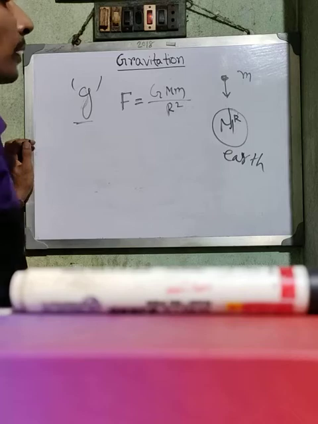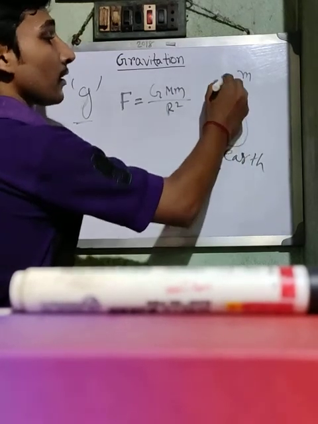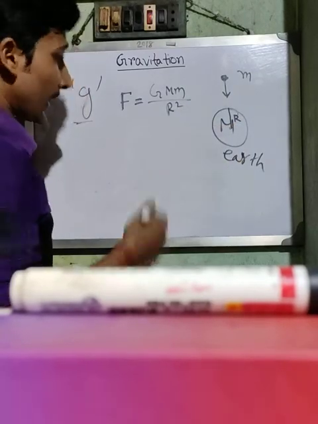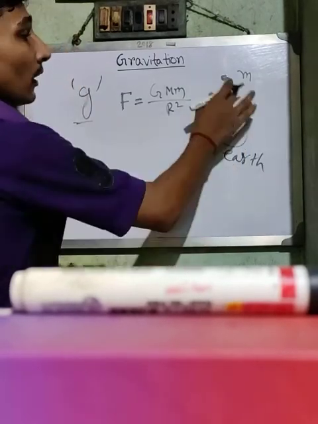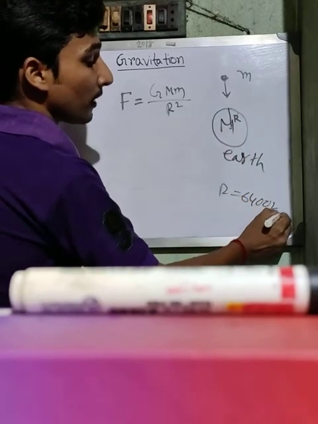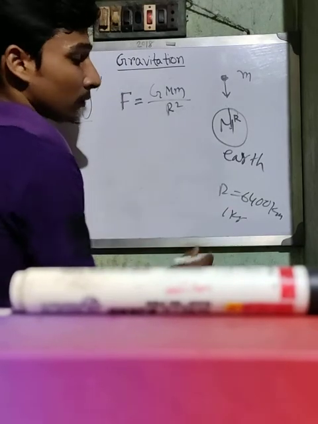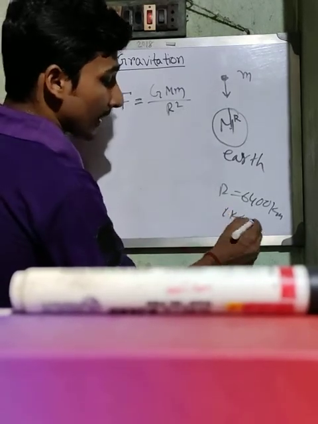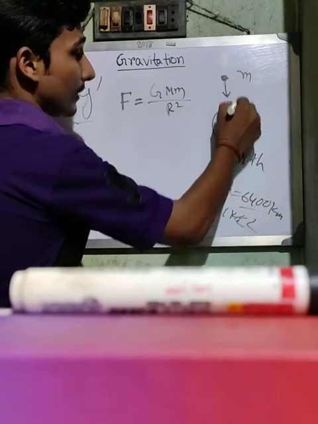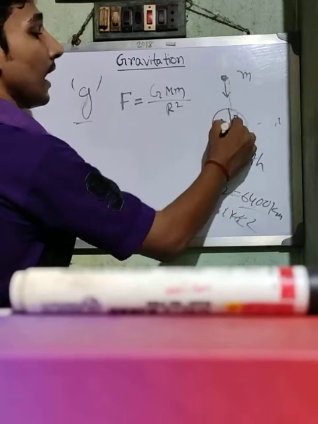With respect to r, this distance is very small, that's why I have taken it as r. R is equal to 6400 km, and suppose I have taken an object 1 km above. So 1 is very small compared to 6400, so this distance is nearly equal to r.